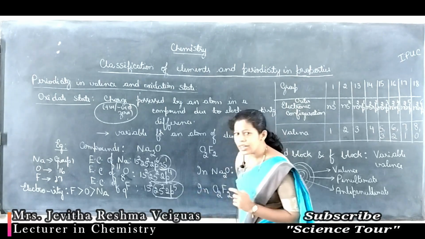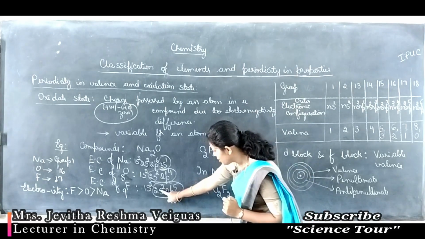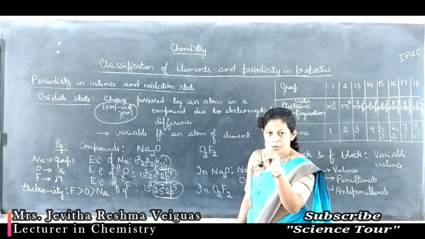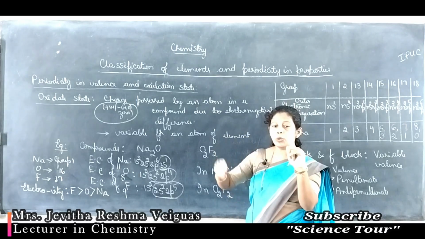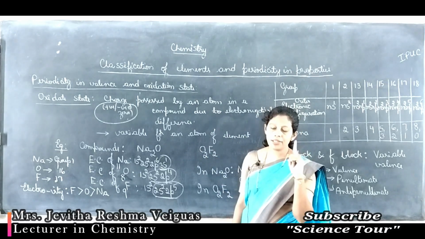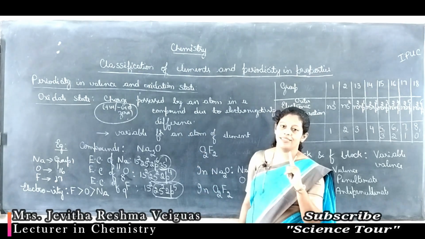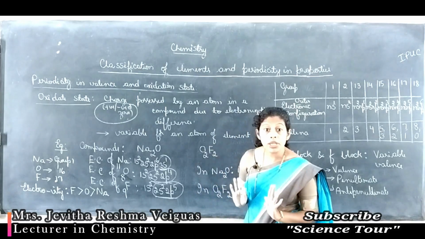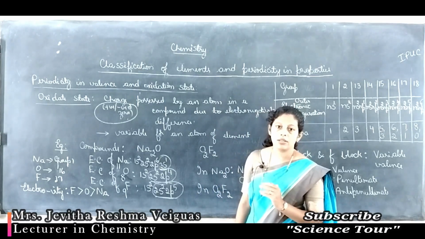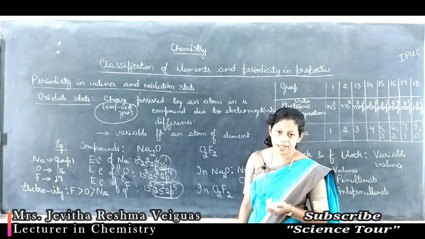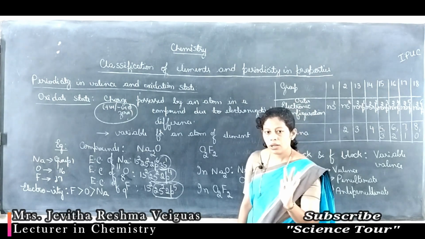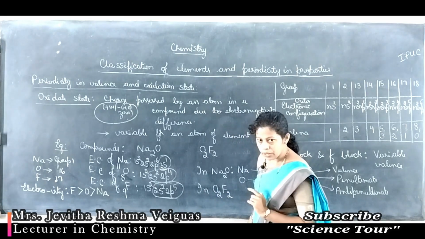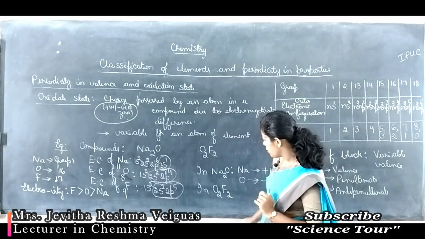Why? Because fluorine's requirement is only 1 electron. Look here, 2s2 2p5 is the configuration. Fluorine needs 1 electron. Oxygen has a tendency to donate 2 electrons, but fluorine says 1 is sufficient for me, because if I get 1 electron, I will become stable by getting the 2s2 2p6 configuration. This is what fluorine says. So oxygen says, okay, I will give only 1 electron. So this oxygen gives 1 electron to 1 fluorine. Another oxygen also gives 1 electron to 1 fluorine.